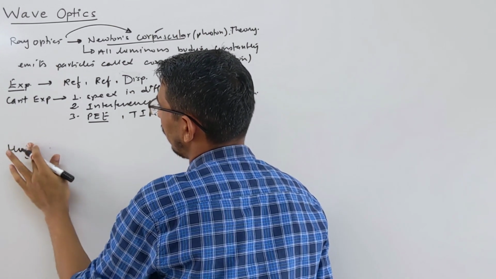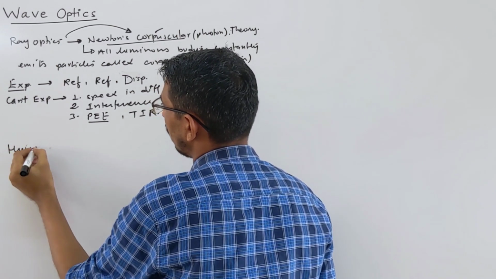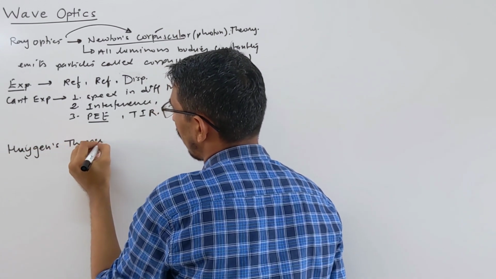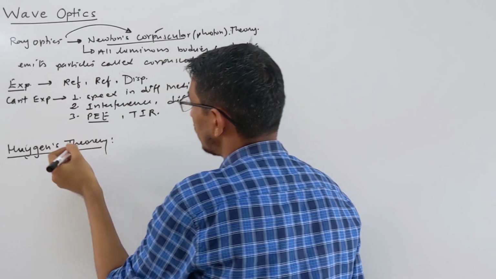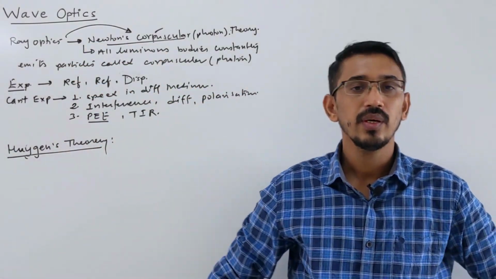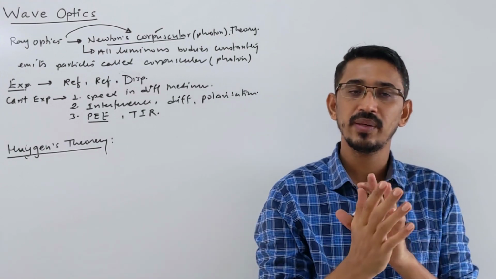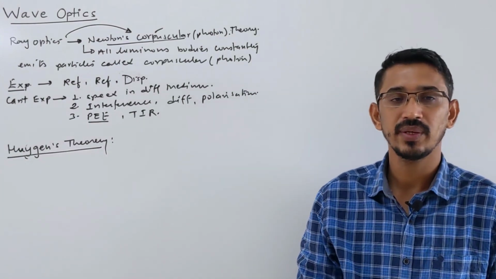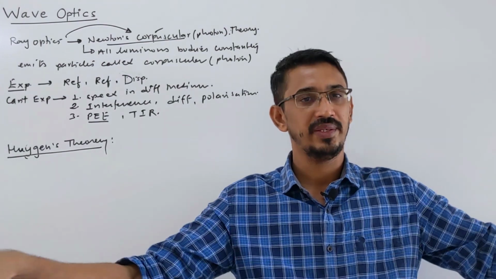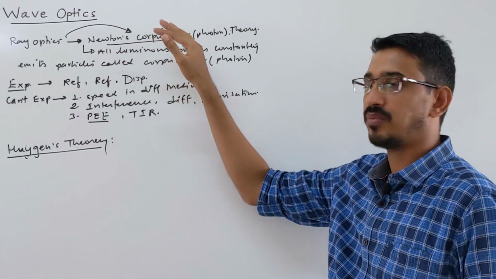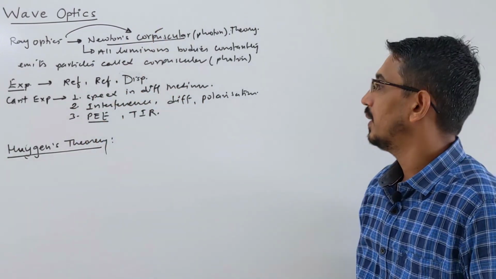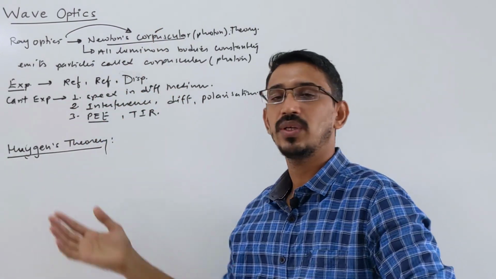Oh, I wrote the spelling a little wrong. This looks like Huygens theory. So what did this person say? Newton said that luminous bodies emit particles, which we call photons simply, and they travel at the speed of 3 into 10 power 8 in all directions, in a straight line. It's rectilinear motion, so this theory can also explain the rectilinear motion of light. But Huygens did not say it like this.